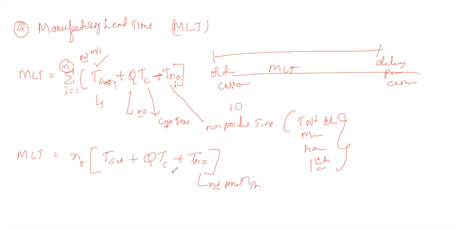It is the cycle time of the product, with the number of units to be produced, and here it is the setup time. Setup is the preparation required for particular operations: tool setup, machine setup, the process parameters to be considered, and the process tasks. These are included in the setup time. N naught is the number of machineries. So this is the MLT, which is very important in the mathematical model.